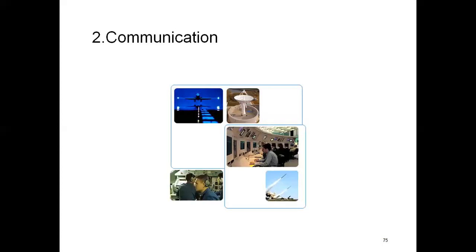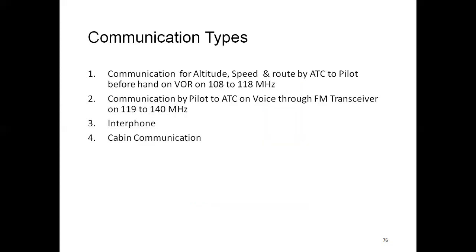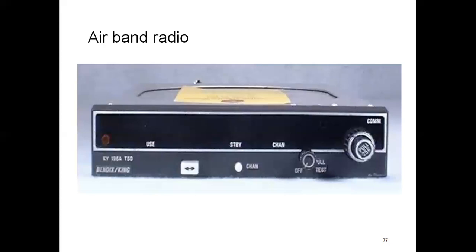So the communication system diagram is represented here. The communication types are: communication for altitude, speed and route by ATC to pilot beforehand on VOR or on 108 to 118 megahertz. Communication by pilot to ATC on voice through FM transceiver on 119 to 140 megahertz. Interphone cabin communication. So this is airband radio.